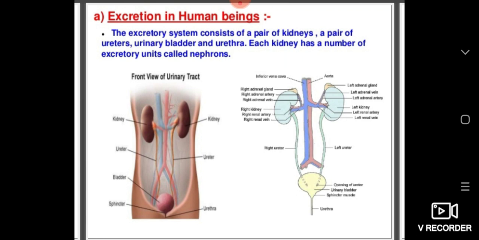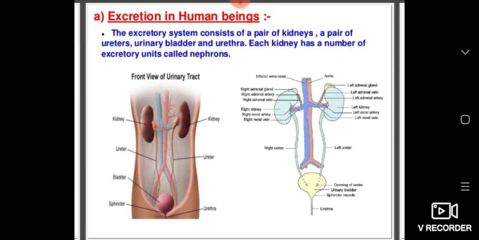You have to see that the urethra is present at the end of the system. So the excretory system consists of a pair of kidneys, a pair of ureters, the urinary bladder and the urethra. Each kidney has a number of excretory units called nephrons.